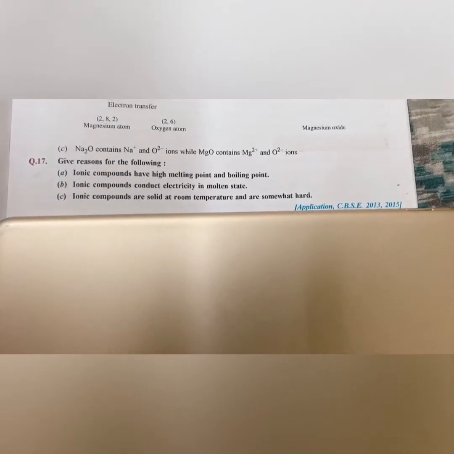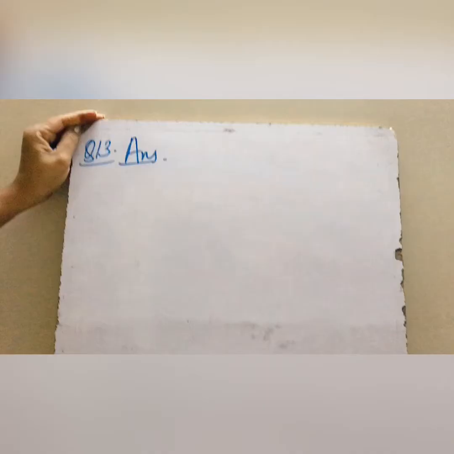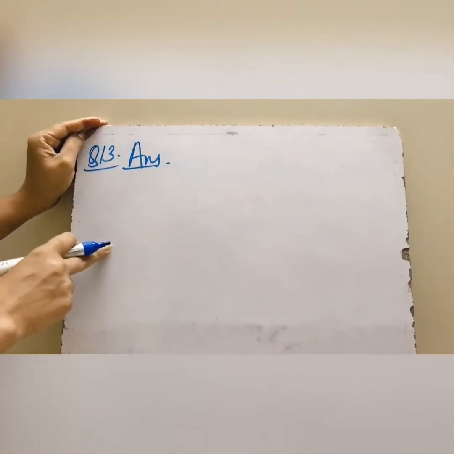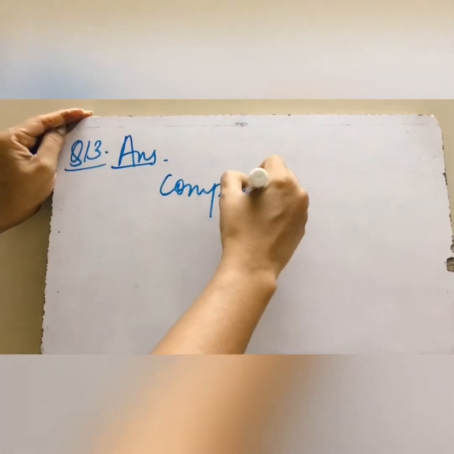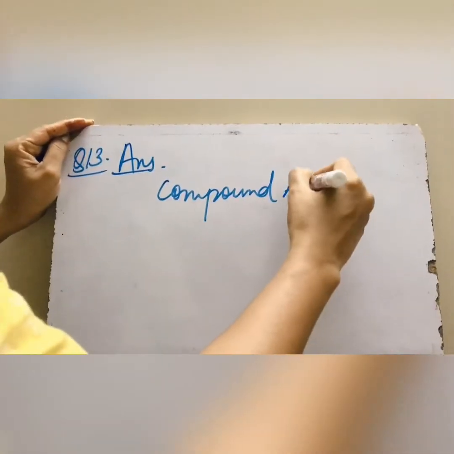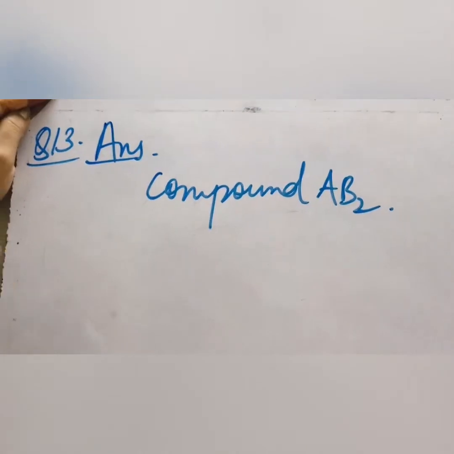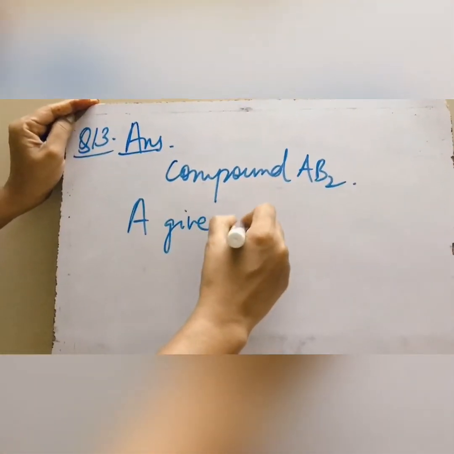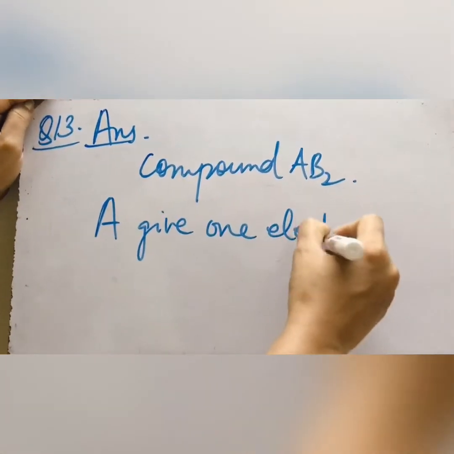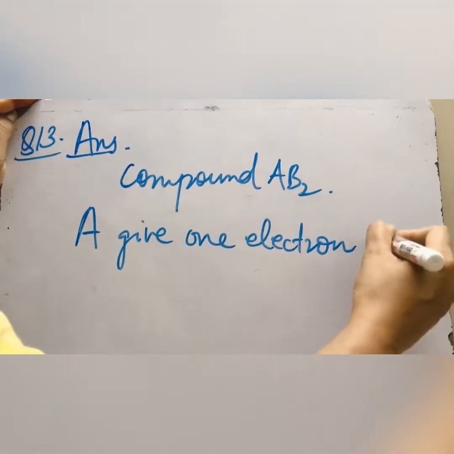Ionic compounds are solid at room temperature and are hard. In question number 13, it was given that in compound AB2, A gives 1 electron to the B atom.